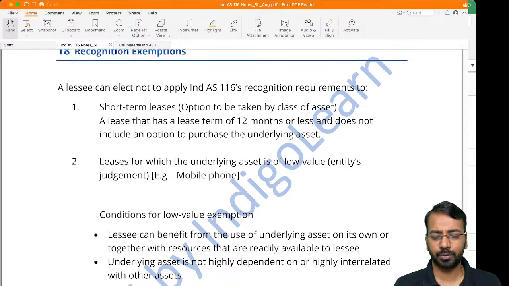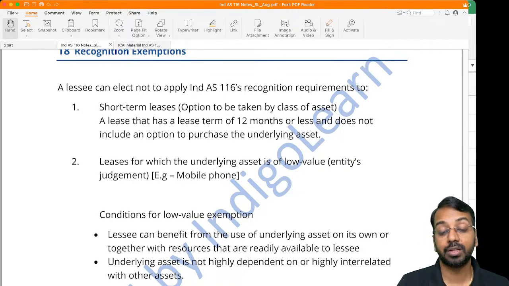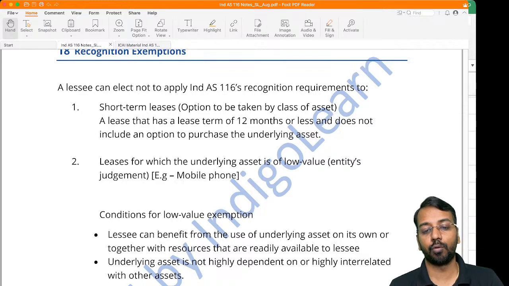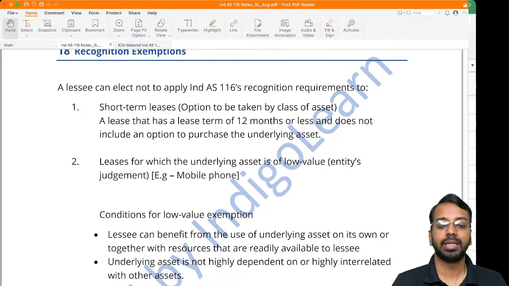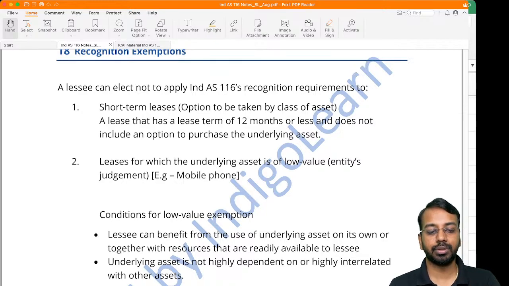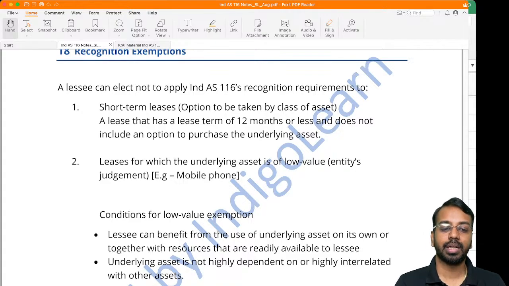For example, Reliance gives mobile phone, just for argument's sake, takes it on lease and gives it to all the employees. So in that case, because the underlying asset is of low value, the entity can decide that yes, we will exempt it from this particular requirement.